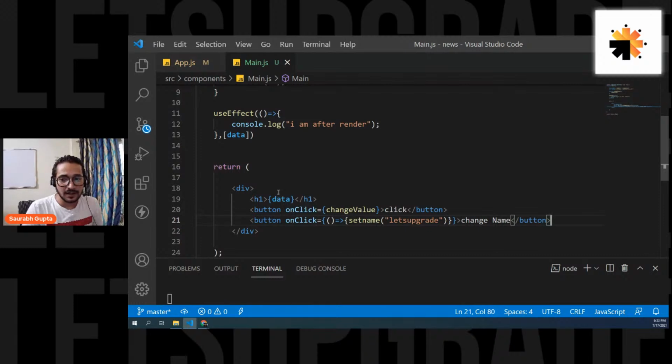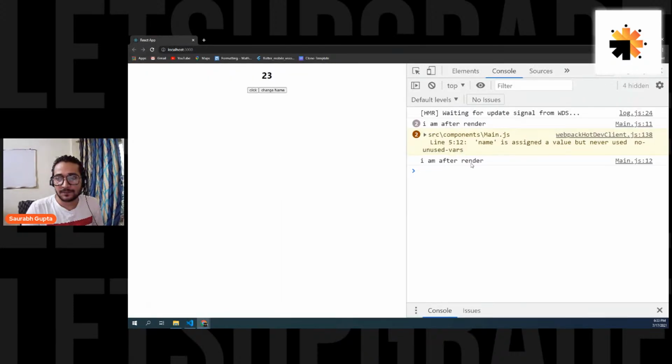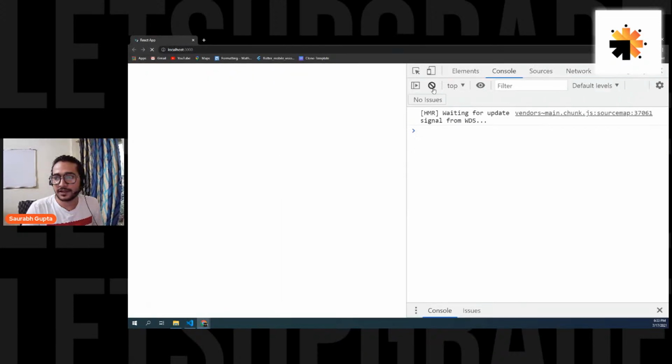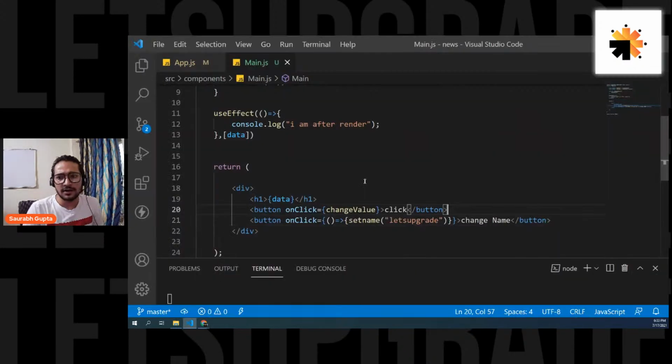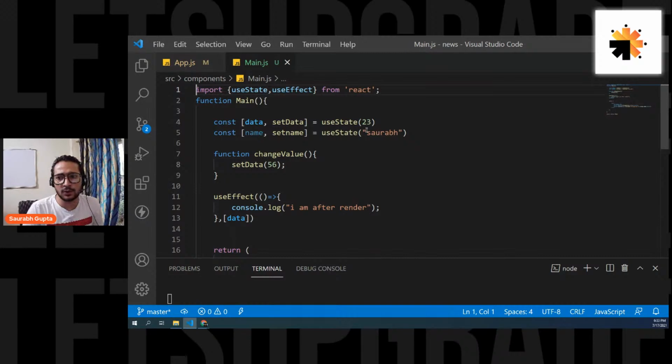Okay. Now see. Refresh, clear the console. First, I'm after render, because it is the initial value. Initially, if data is changing to 23, it is getting called. Perfect. First time it will definitely be called because initially data is also null. And when this function is getting called, useState is getting called, 23 is setting up. That's why useEffect got called.